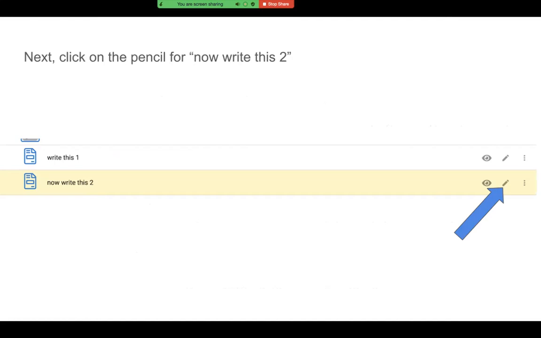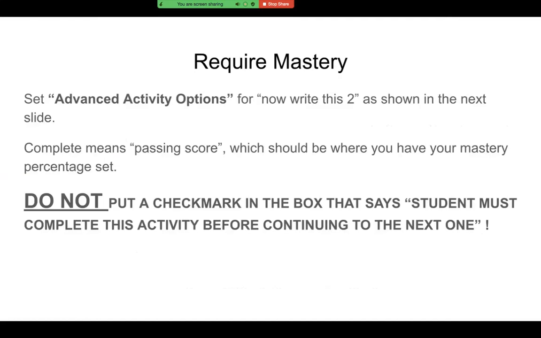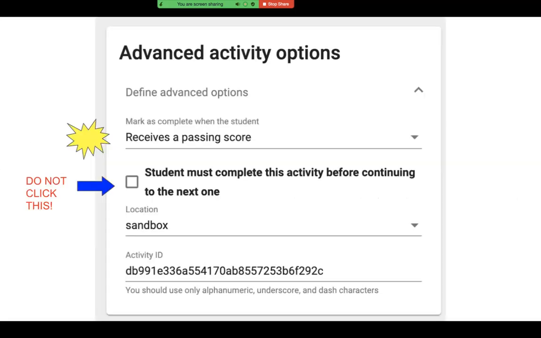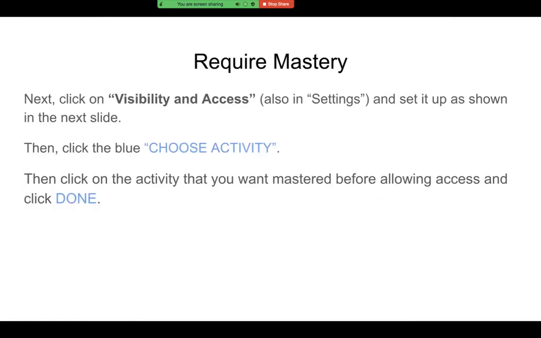Next, we go to Now Write This 2, which is the next assignment in our sequence. So you click the pencil, go back to Settings, choose Advanced Activity Options for this next assignment. And remember, set complete as passing scores. And we do not put a check mark in the box that says student must complete this activity before continuing to the next one. We do not click that. So it should look like this. Receives a passing score, empty box, and you move on.